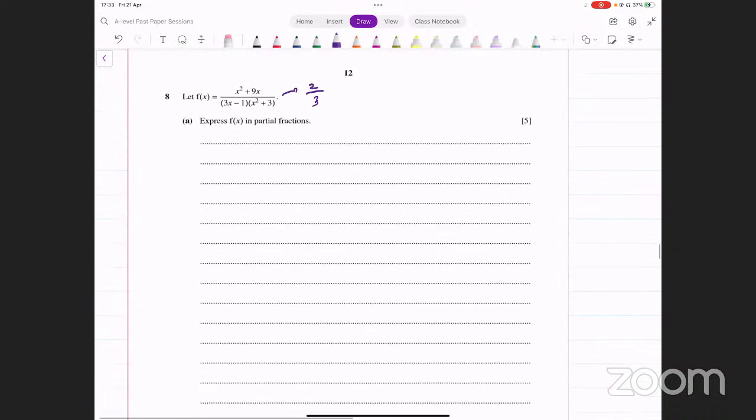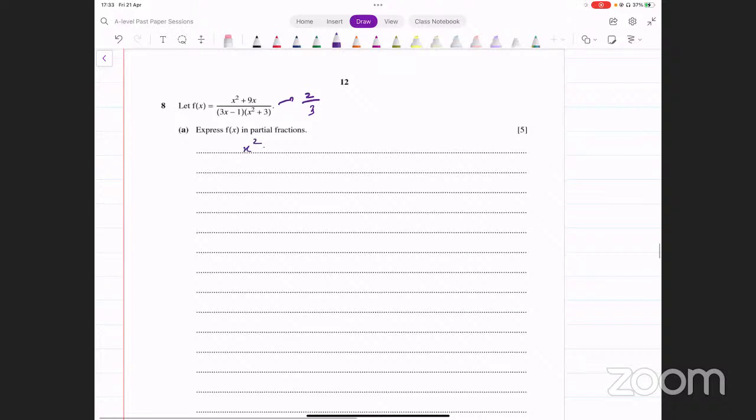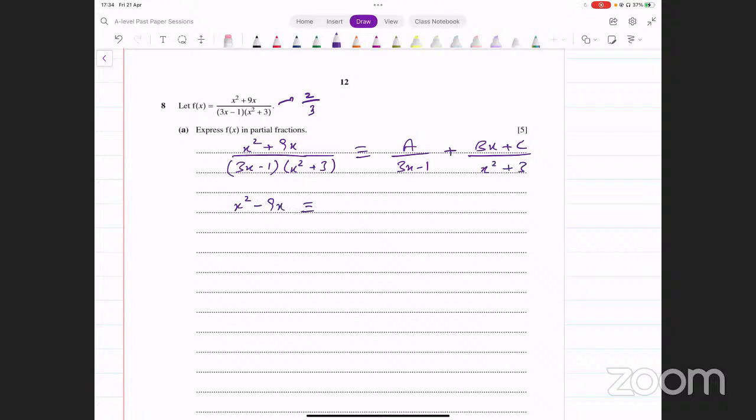इसकी form क्या बनेगी? इसकी form बनेगी आपके पास x square plus 9x divided by 3x minus 1 into x square plus 3. This is going to be a over 3x minus 1 plus bx plus c divided by x square plus 3. ठीक है, इसको आप पहले इस फॉर्म में लिख लेंगे. x square minus 9x, that's identical to a into x square plus 3 plus bx plus c whole multiplied by 3x minus 1. अब आप इसमें कुछ values of x input करेंगे और आपके पास a, b और c की values आएगी. You can try that.